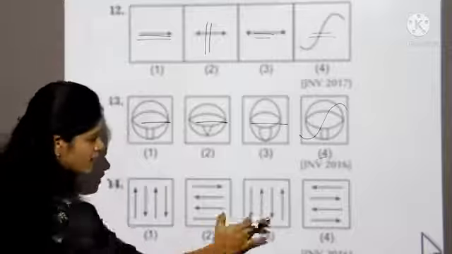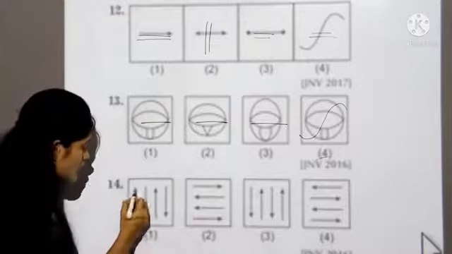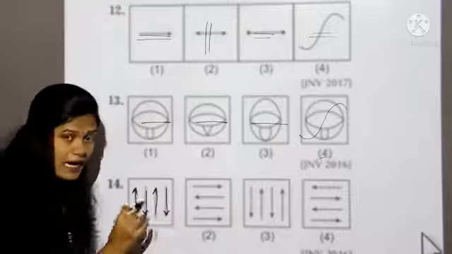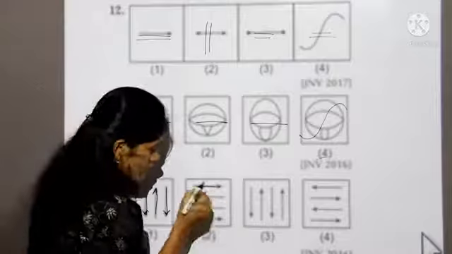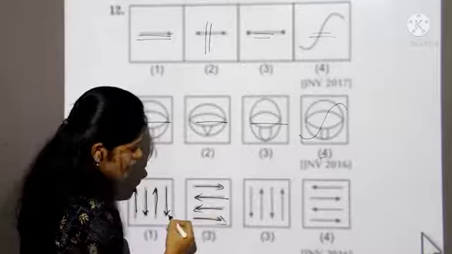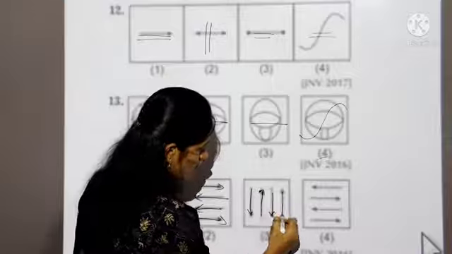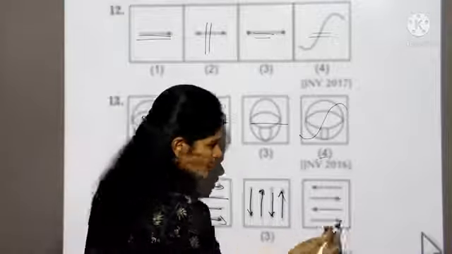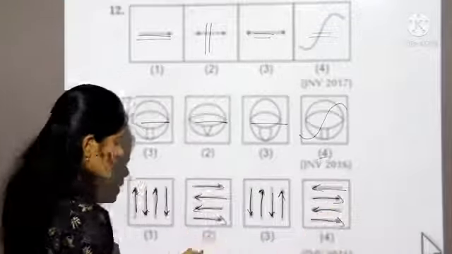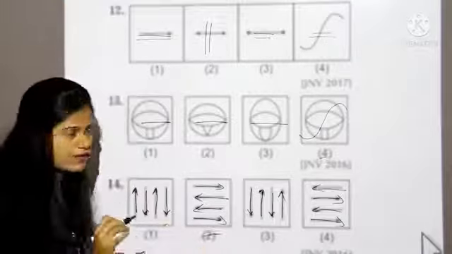See, 2 are in vertical, 2 are in horizontal. Now see the directions. In the first box: up, down, which are in alternate. In the second box, the first arrow is towards right, second left, right. Now check in the third, which is down, up, means alternate. Now check in the fourth: left, right, means except 2, the remaining arrows are in alternate. So our answer is the second one.